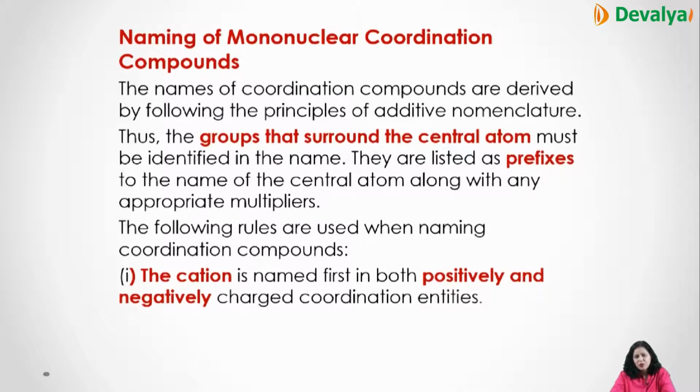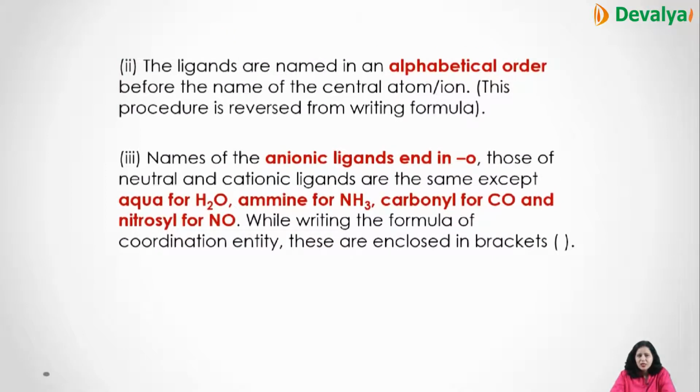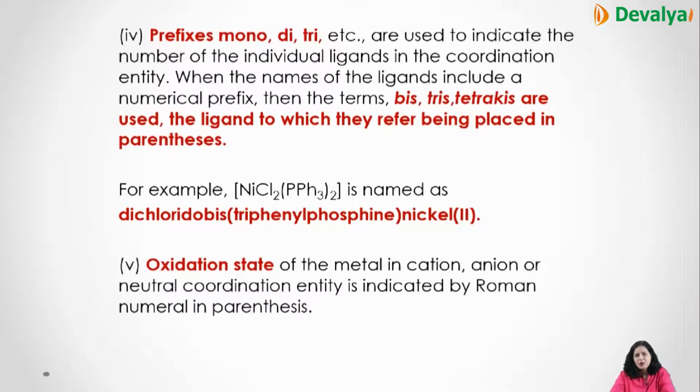The cation is named first in both positively and negatively charged coordination entities. Ligands are named in alphabetical order, as I have already discussed. The names of anionic ligands always end with O. Aqua for water, amine for NH3, carbonyl for CO, nitrosyl for NO. Prefixes mono, di, tri are used to indicate the number of individual ligands in the coordination entity. And when it is a didentate ligand, then we use bis, tris, tetrakis for the ligands, which are placed in parentheses.